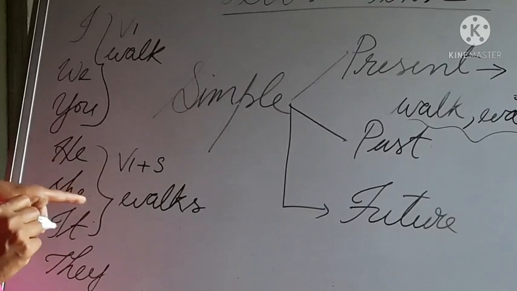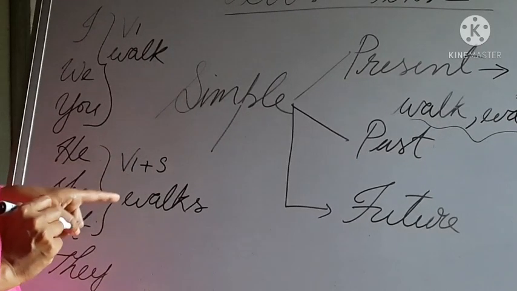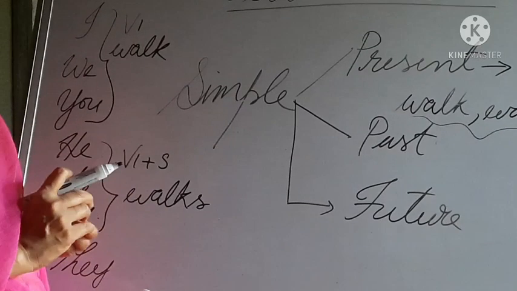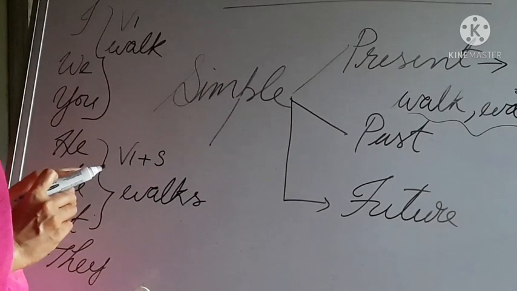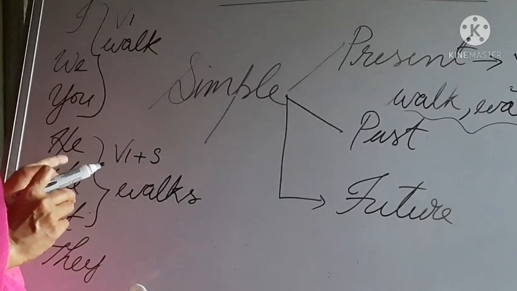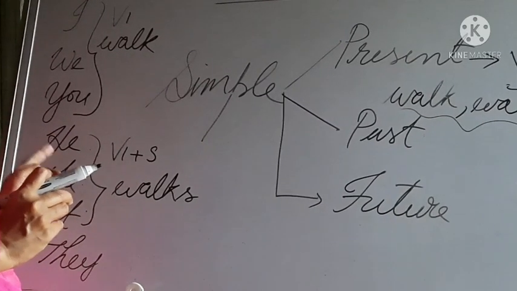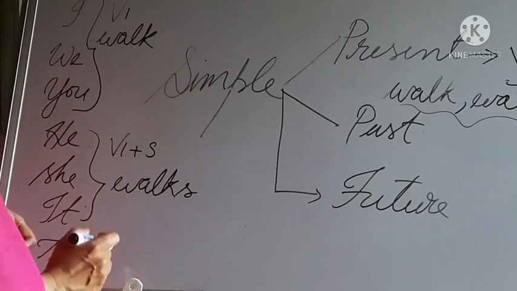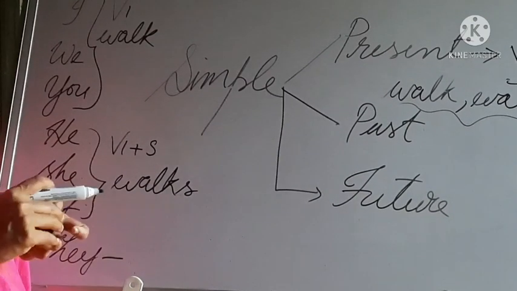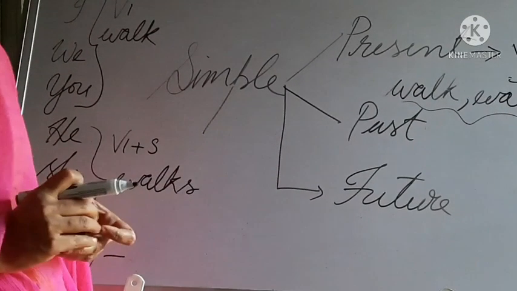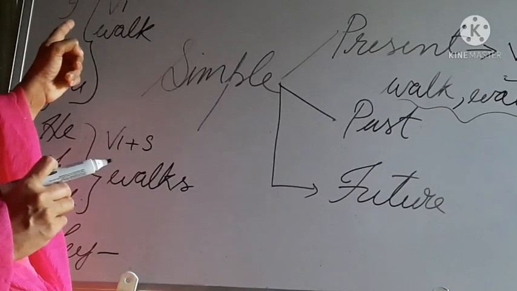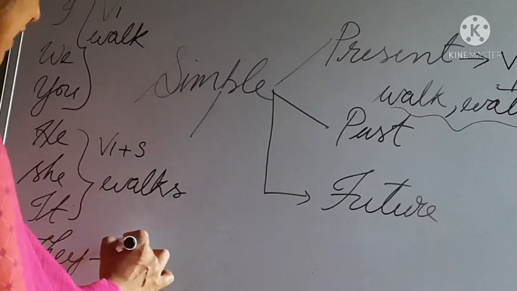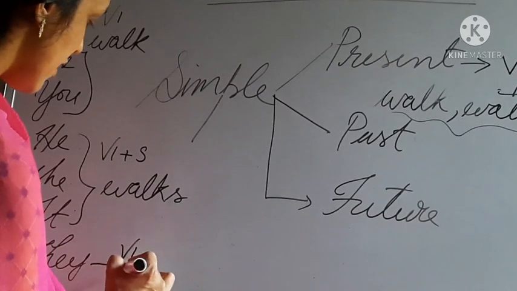So with singular you have to use V1 plus S to make simple present tense. He or she or it, there you have to use walks. And what about they? They is more than one, it is plural. With plural we have to use the V1 form, so with they we use walk.